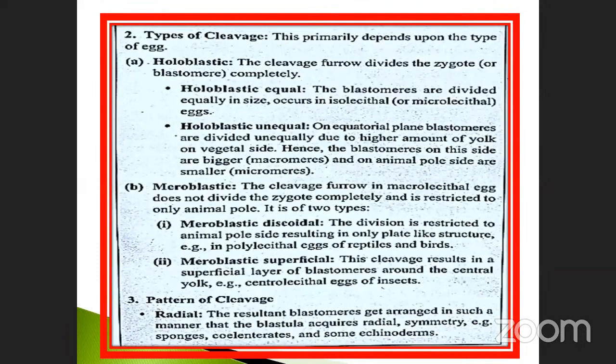There is also the type of cleavage. According to the type of cleavage, there are holoblastic and meroblastic, and also the pattern of cleavage. We'll see the remaining in the next classes.